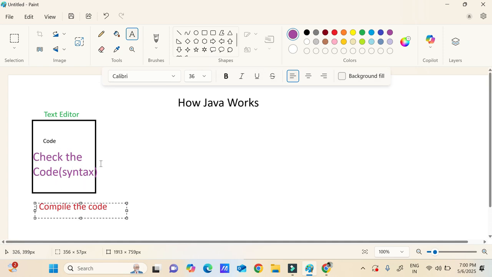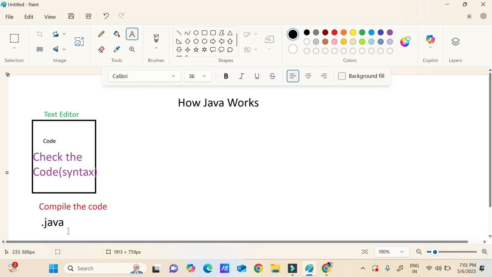Once the code has been checked, it will create one more file. But before compiling, I need to tell you that if we are writing the code and need to tell that it is Java code, the file must be saved with the .java extension. It is very, very important, guys. If you are creating any file, that file must be saved with the .java extension.